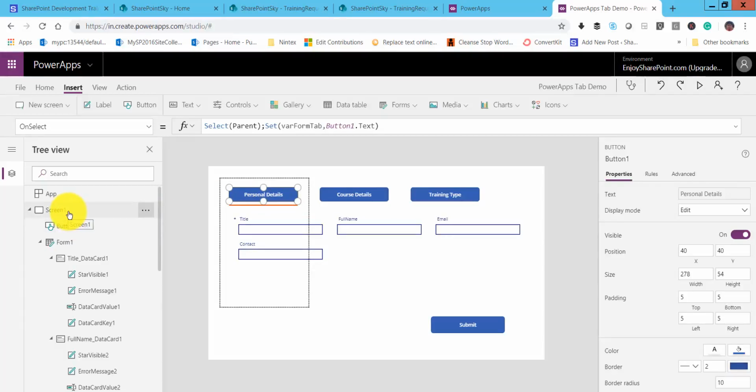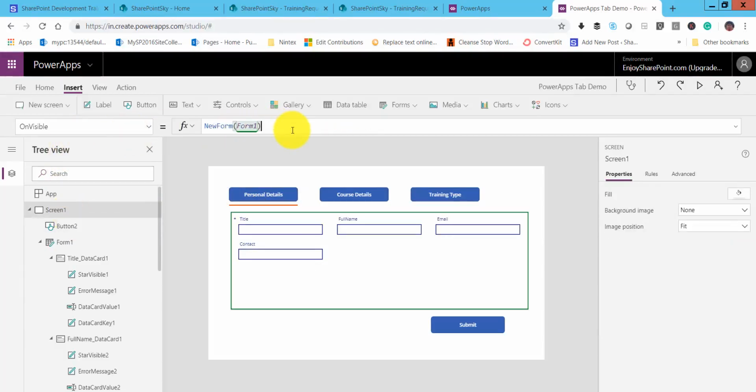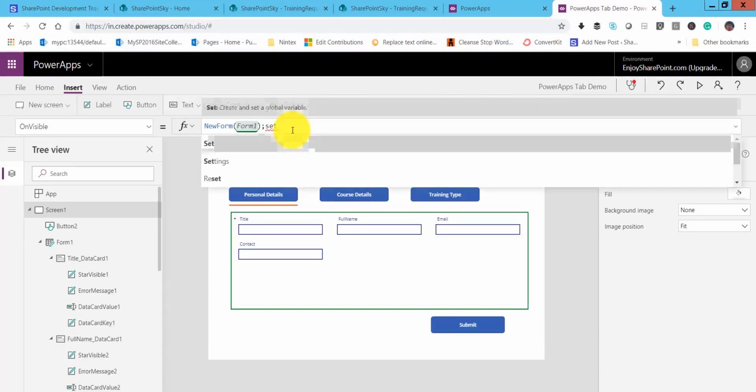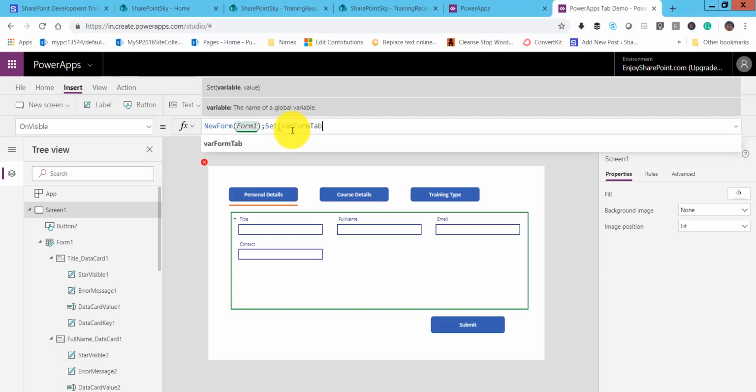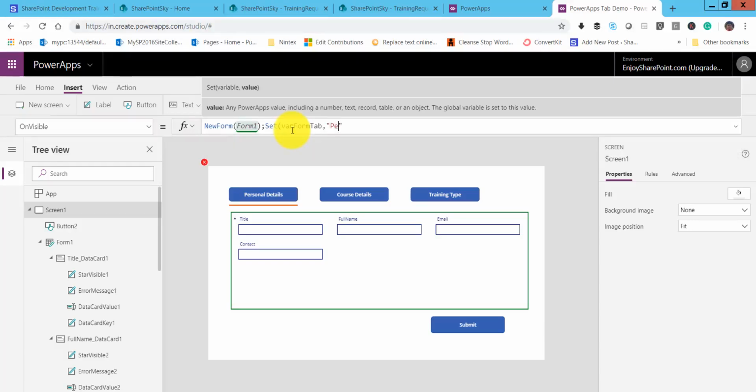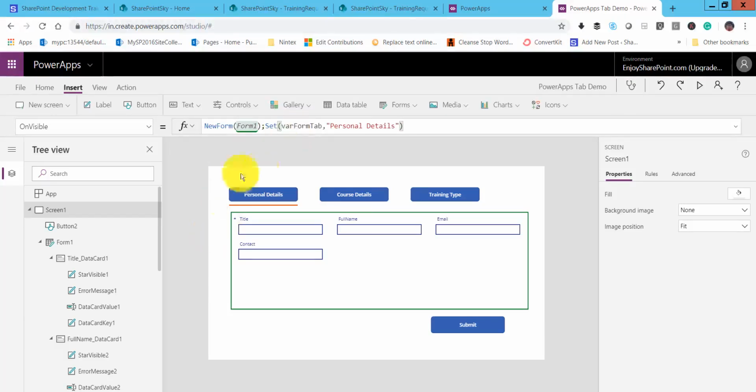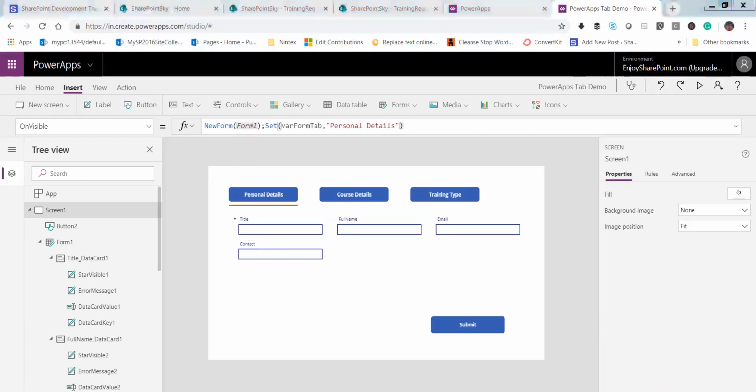For that, we can go to the screen, and on visible, where we are displaying the new form, that time we can also set the variable value, where our form tab, comma, personal details. We have to keep it like this, so that at the beginning when it opens, it should open on the personal details, the first tab.